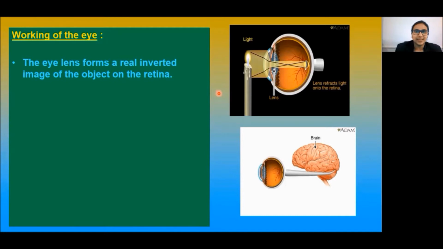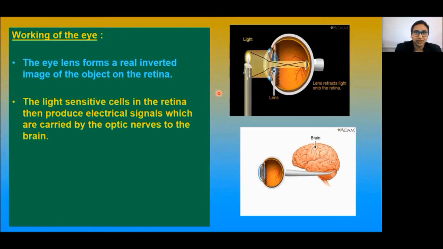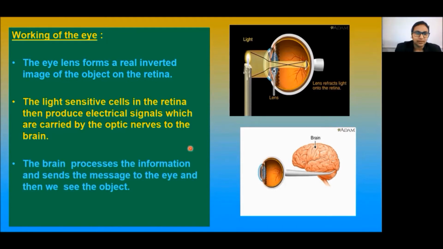The retina is a delicate membrane having an enormous number of light-sensitive cells. The light-sensitive cells get activated upon illumination and generate electrical signals, which are carried by the optic nerves to the brain. The brain processes the information and sends the message to the eye, and then we see the object.